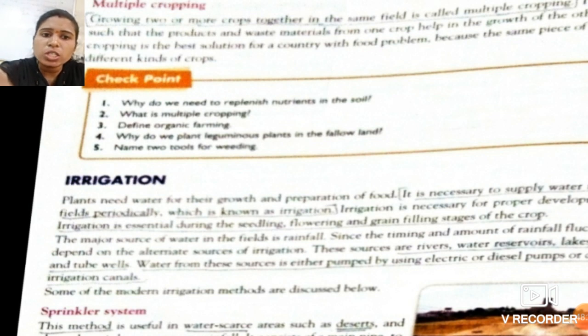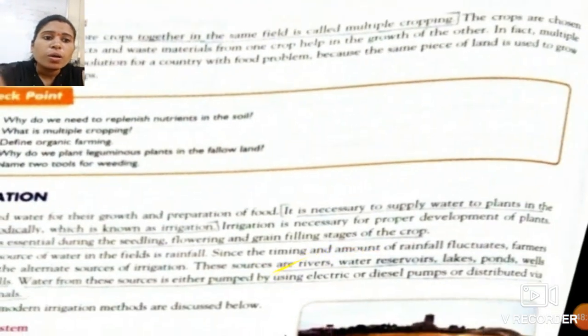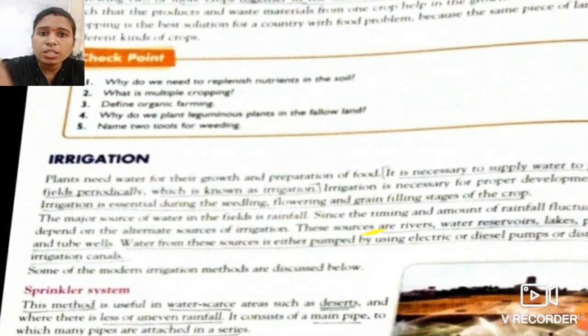See students, the major source of water in the field is rainfall. All of you know that rainfall is the main source of water for any kind of field. But the timing and amount of rainfall also matter, because in some areas rainfall is not proper, and in some areas there is a large amount of rainfall, so there is fluctuation in the falling of rain.